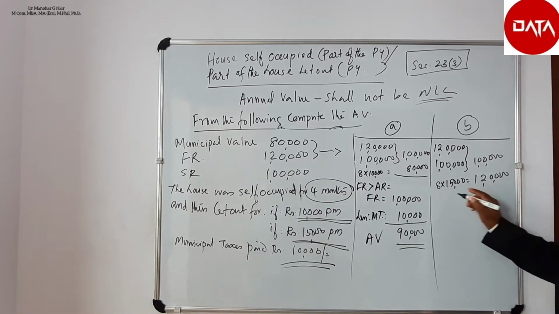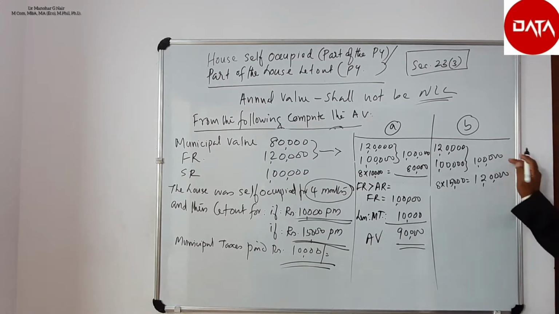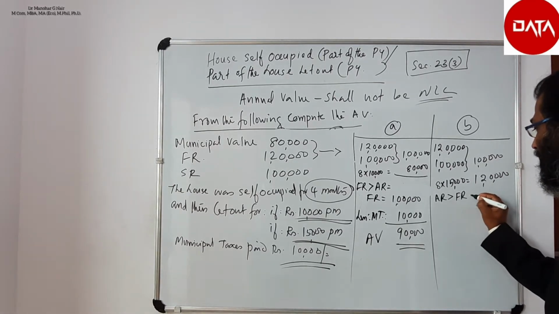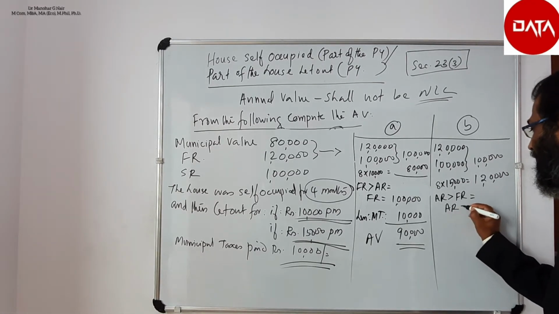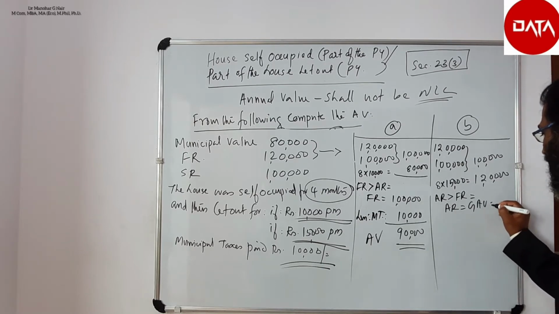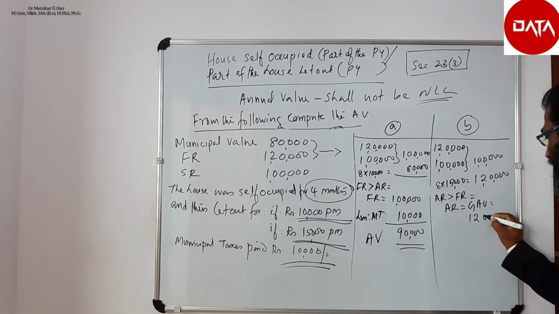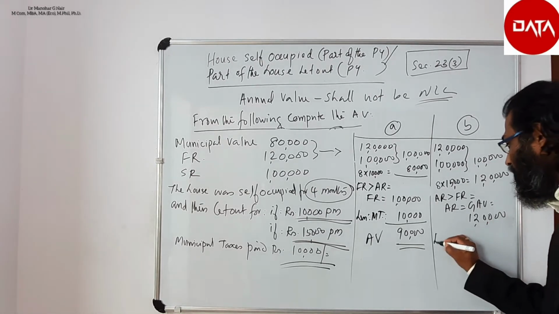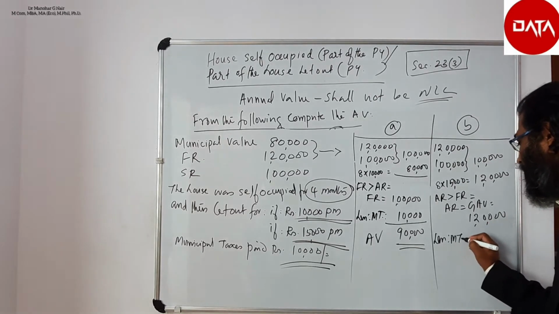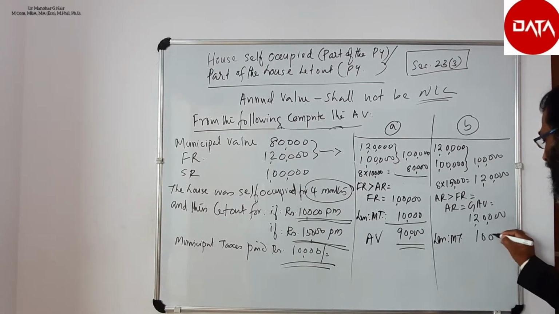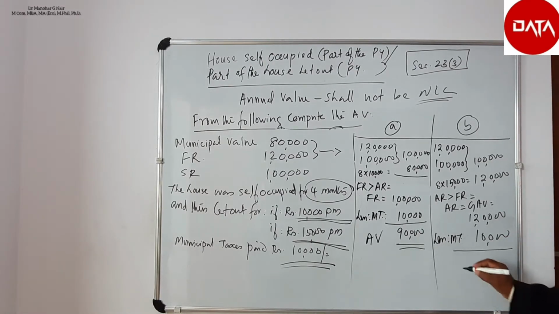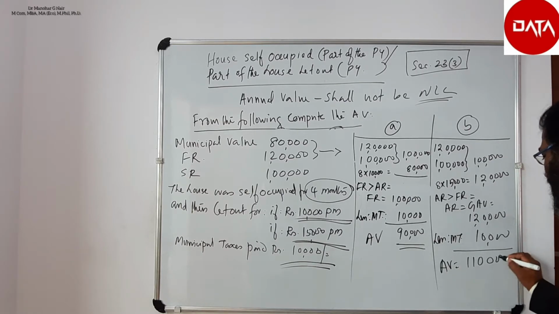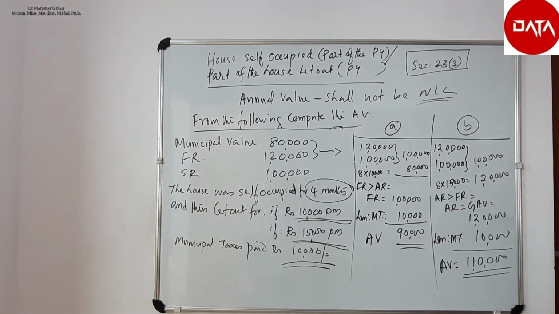So the actual rent is greater than the fair rent. Therefore actual rent is equal to the gross annual value. The gross annual value is 1,20,000 less municipal taxes paid by the owner, that is 10,000 rupees. Therefore the annual value is 1,10,000 in the second case.